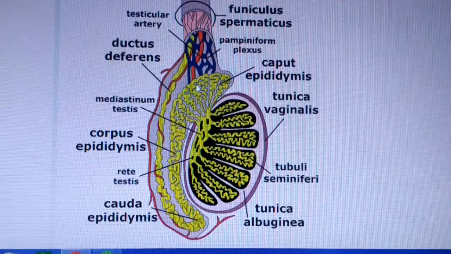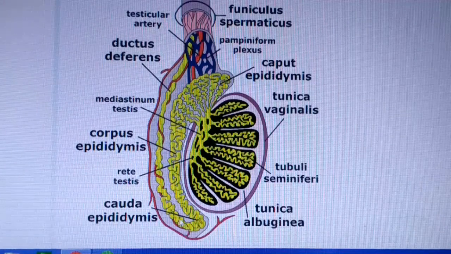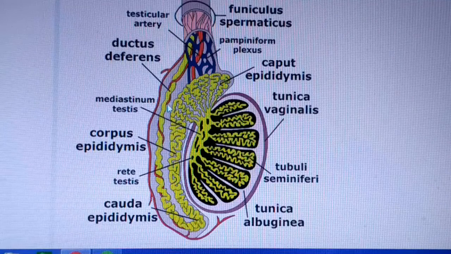This rete testis again coils much more and forms the epididymis structure.